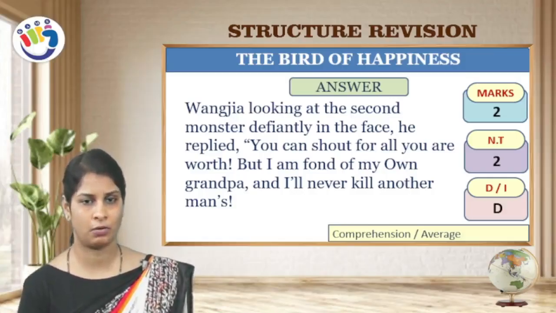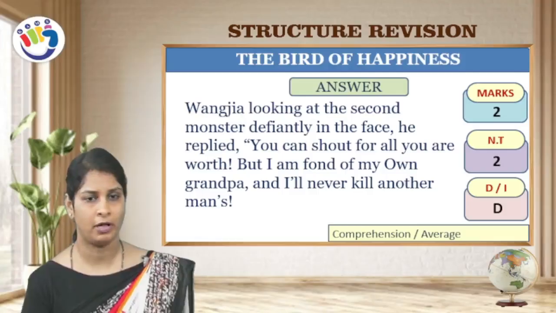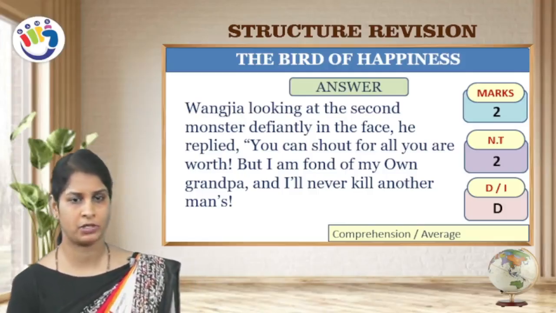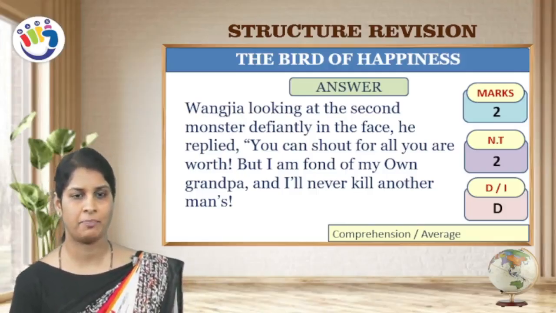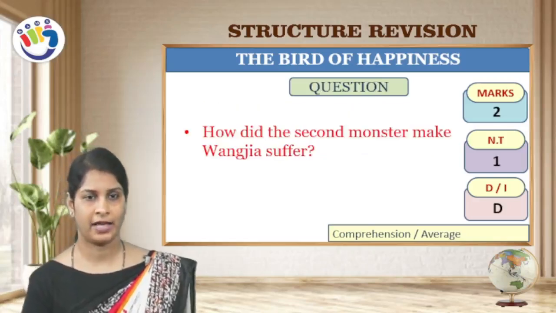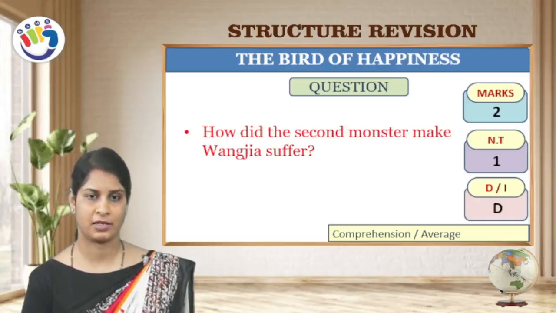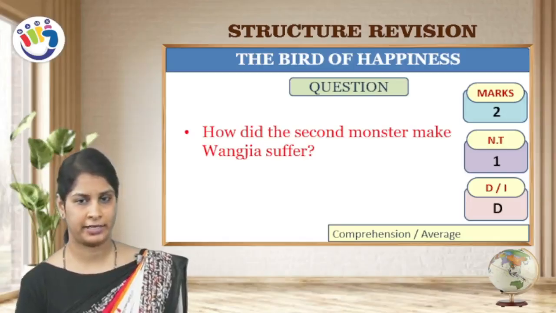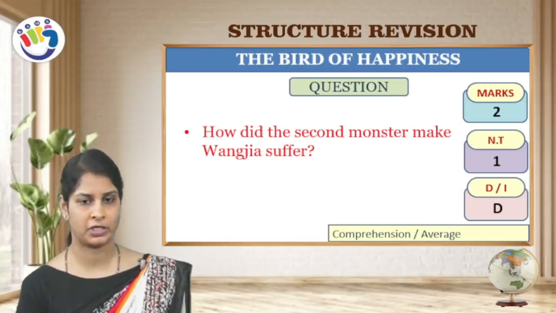Yes, the second old monster's condition was to poison the grandpa. So he said that no, I am not going to poison or kill any other grandpa who is equal to my grandpa. The next question, how did the second monster make Wang Zia suffer? This question is for 2 marks and number of times 1 time.